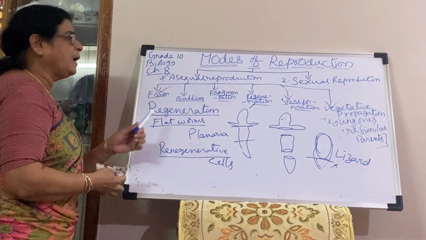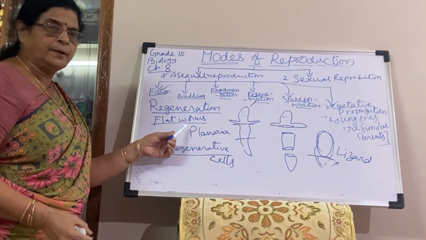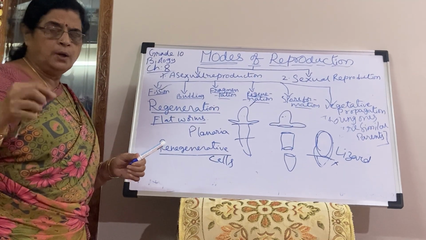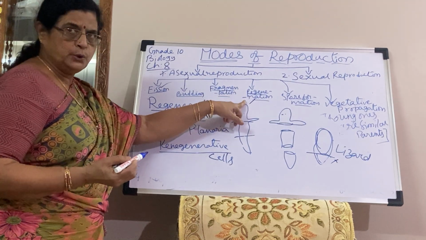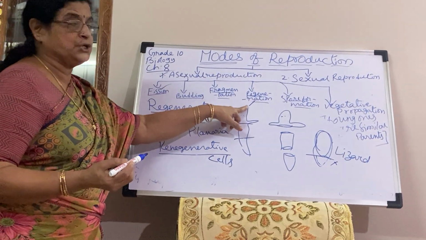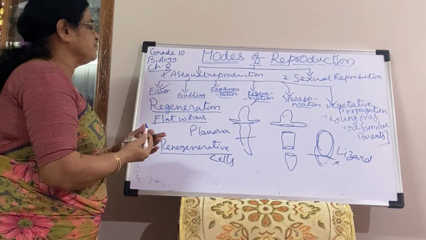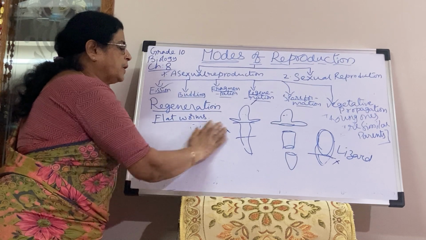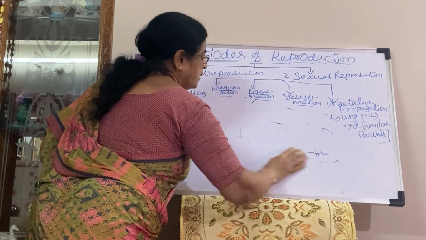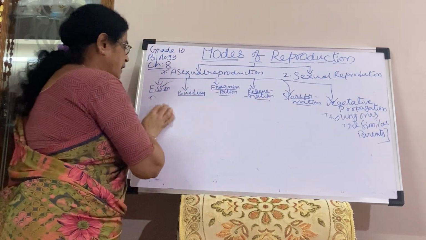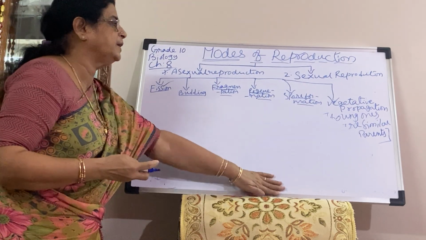Even I said that Hydra also sometimes undergoes regeneration. When one piece of the Hydra is cut, that piece develops into a new Hydra. Hydra too can reproduce through regeneration, and it also has specialized cells. Followed? So it is observed mostly in flatworms, because of the specialized cell divisions the body part can be grown easily, and each piece develops into a single organism, that means we get 3 organisms from that one.